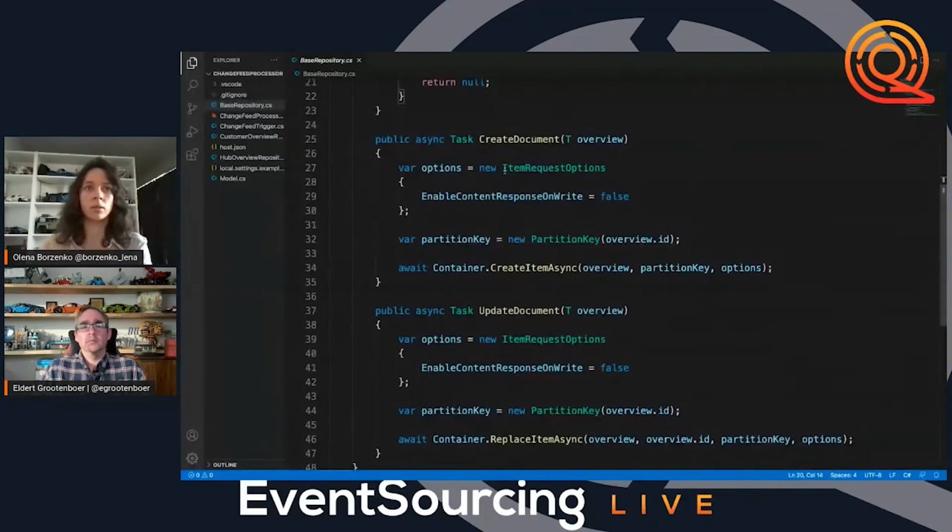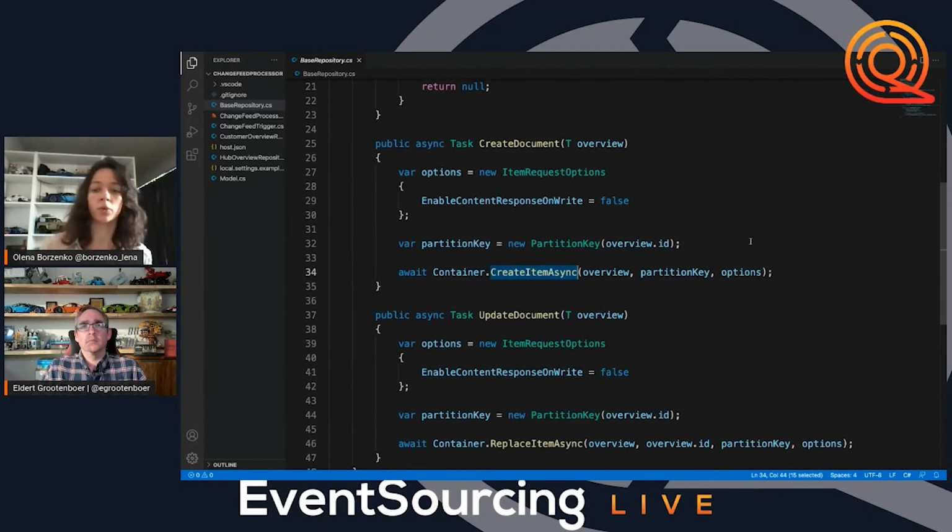For creating and updating documents, they are quite similar. The only difference is the actual method name. Of course, in the real world, there's going to be much more logic. But what I'm doing here is creating a partition key. I'm providing it ahead. And as we saw before, when I'm creating a container, I'm providing the property name for my partition key. But here I'm doing this again. I'm specifying it explicitly just to give a small performance boost for the SDK, basically. If you did not create the partition key here, it's not mandatory. The SDK will extract it under the hood, but it's just to have a little improvement.